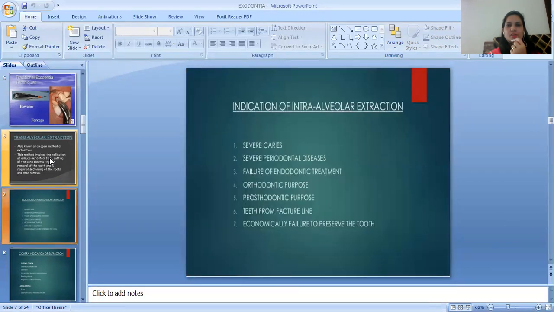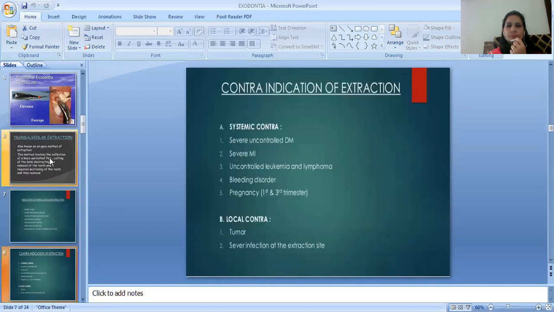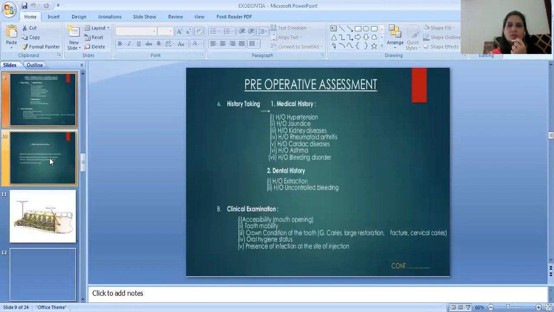Indication of intraalveolar extraction is a severe caries, severe periodontal diseases, failure of endodontic treatment, orthodontic purpose, prosthodontic purpose, teeth from fracture line, economically failure to preserve the tooth. The contraindications of extraction are systemic contraindications are severe uncontrolled diabetes mellitus, severe myocardial infarction, uncontrolled leukemia and lymphoma, bleeding disorder, pregnancy. And local contraindications are tumor, severe infection of the extraction site.